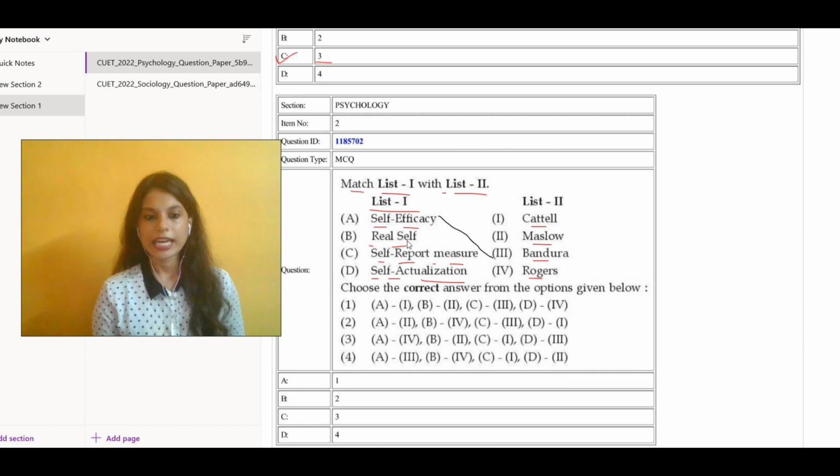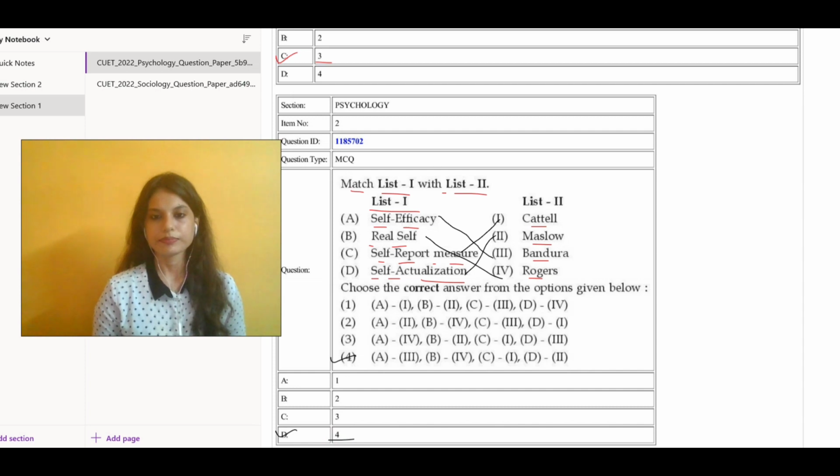With real help, we can match Rogers. With self-report measure, we can match Cattell. And with self-actualization, we can match Maslow. So A3, B4. We can go with option D, that says 4. Moving over to the next question.